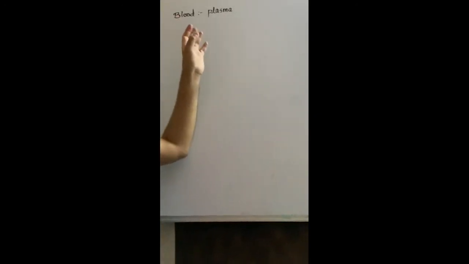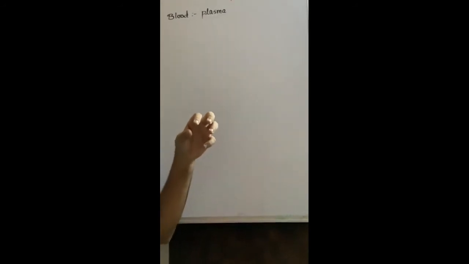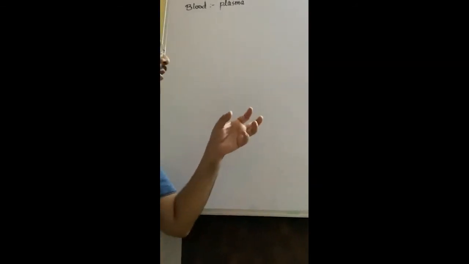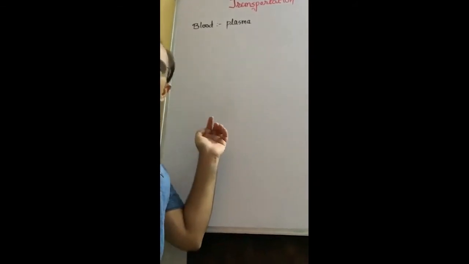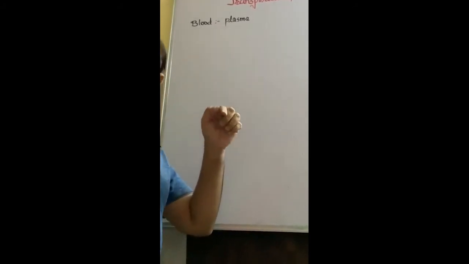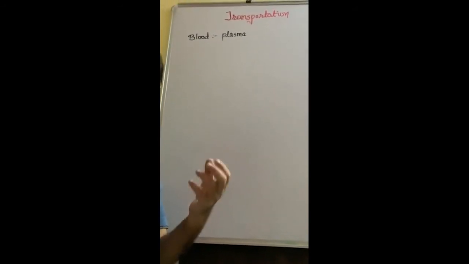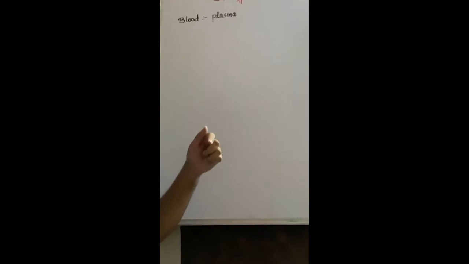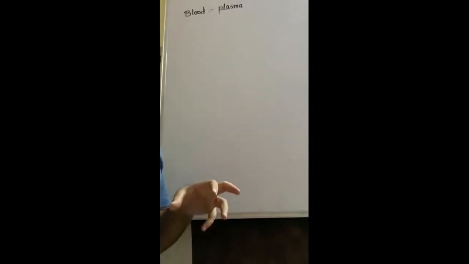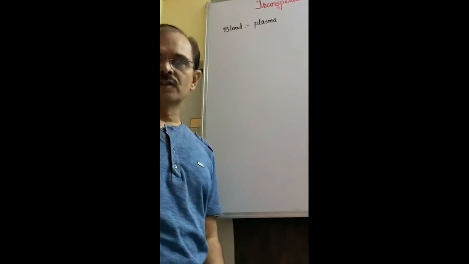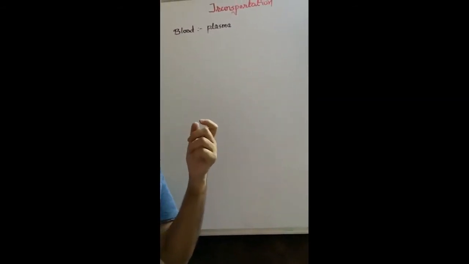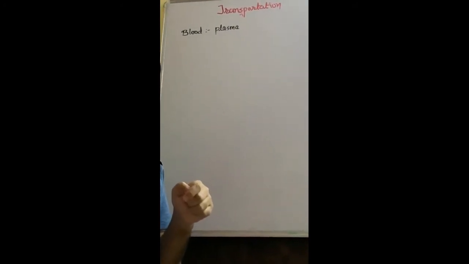Now, the plasma absorbs nutrients and waste material like nitrogenous substances, carbon dioxide, etc., and carries this waste material towards the kidney for excretion. Nutrients, oxygen, and other required good material are transferred from different organs of the body to the heart for purification. It means we need a pump which is called the heart, which purifies this blood.